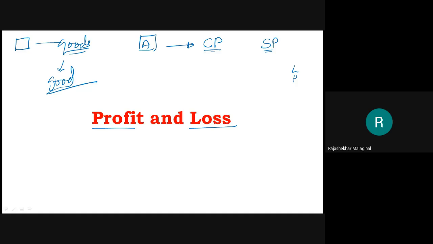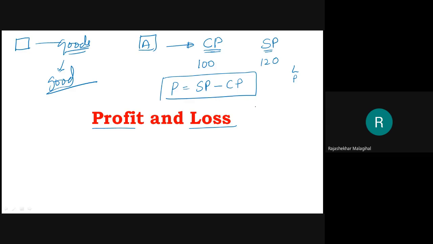You considered one good, and to manufacture that one you took 100 rupees. And if you sell that one for 120 rupees, you are selling it for more. Therefore, you are getting profit. Means the profit formula will be selling price minus cost price. Simple.